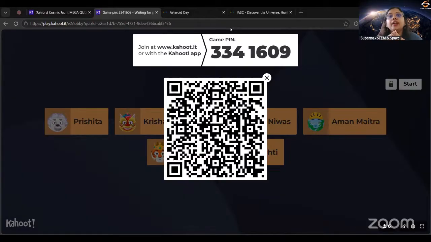Okay, so to spread awareness, to learn about these asteroids and the impacts, and to understand how to prevent these asteroid attacks and to basically know about the asteroid, we celebrate June 30th as Asteroid Day. And as a part of this Asteroid Day celebration, we have a lot of programs happening in our Spacetopia.